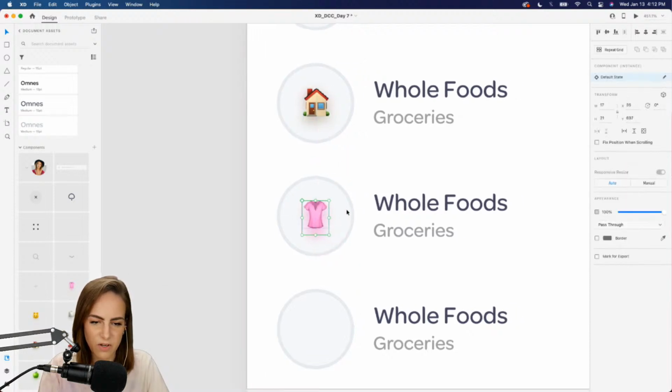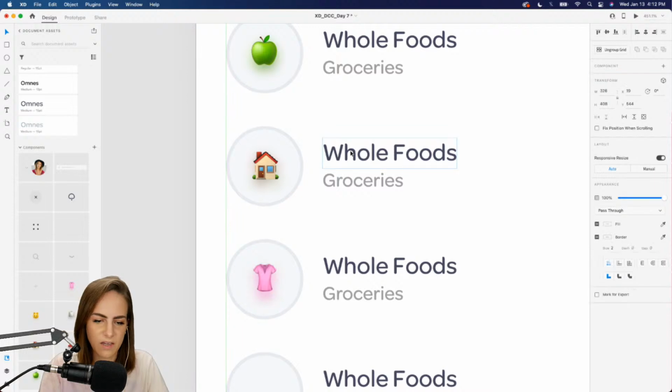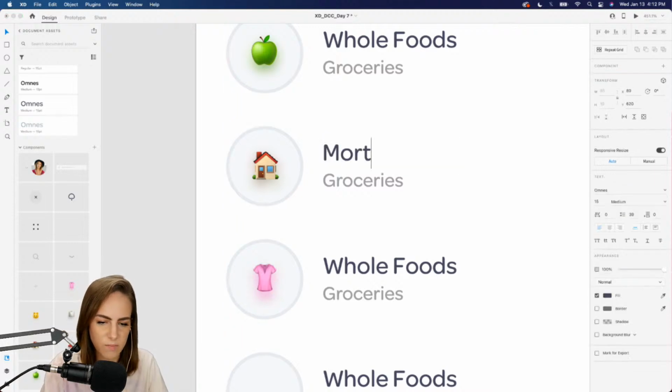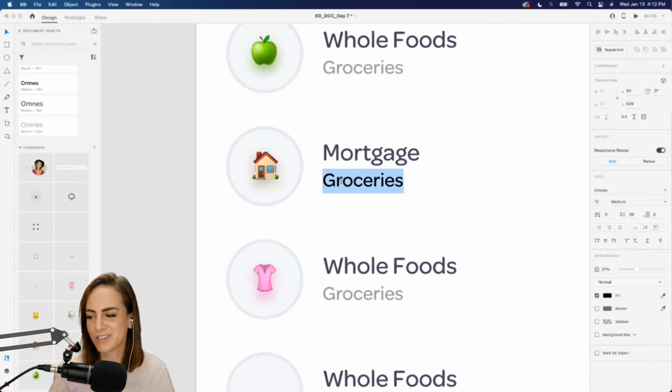Okay, so this one can be mortgage, fun stuff. Oh, by the way, I know I mentioned last week that we put an offer on a house. If anyone was wondering, we did not get it, so we don't have a mortgage yet, still renting.